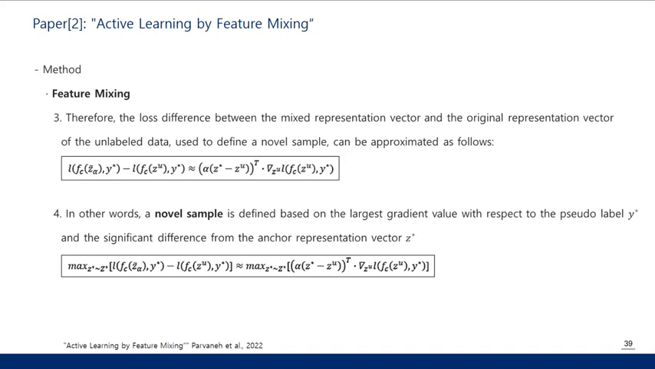It is mathematically proved in the paper. The change of the loss can be written as follows. When the norm of alpha stays relatively small, from the equation, there are three terms: alpha, the difference between embeddings of unlabeled data and the anchor, and finally the gradient of the loss. In other words, a novel sample is defined based on the largest gradient value with respect to the pseudo label y star.